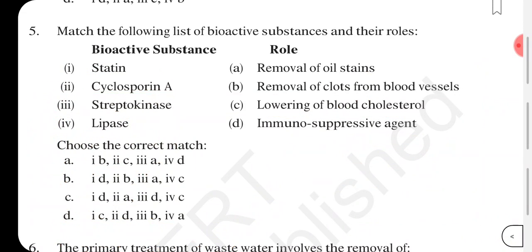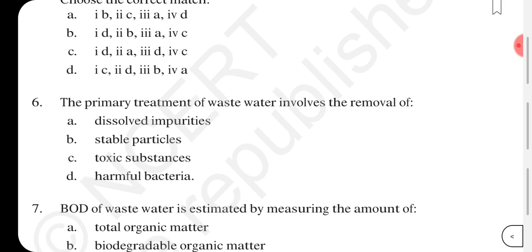Moving on to the next one. The primary treatment of wastewater involves the removal of dissolved impurities, stable particles, toxic substances or harmful bacteria. So here during the primary treatment, the stable particles are being removed. It involves the removal of stable particles.